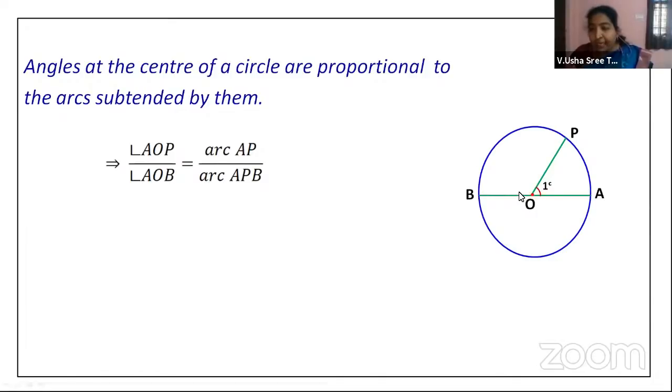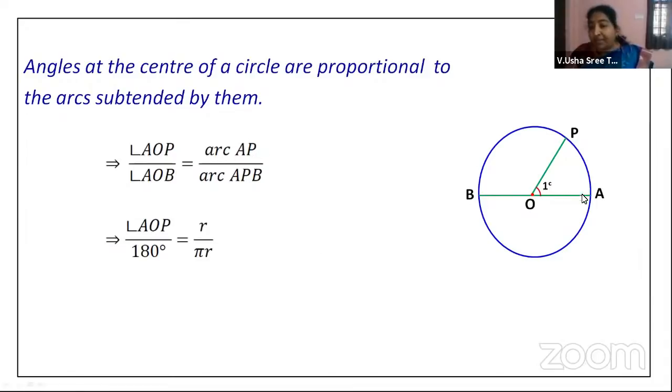This is an angle on a straight line, which will be equal to 180 degrees, isn't it? They form a linear pair. So angle AOP by angle AOB is equal to the length of the arc AP by arc APB, this whole top half of the circle. So we can replace angle AOB with 180 degrees.